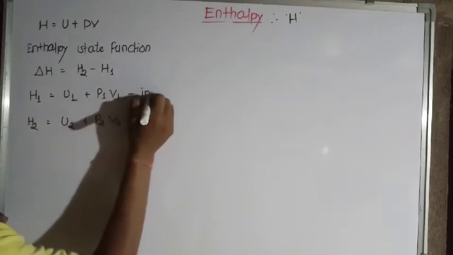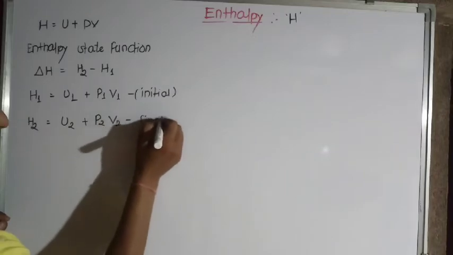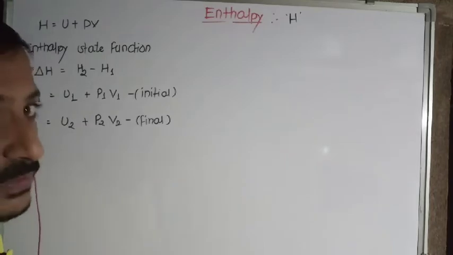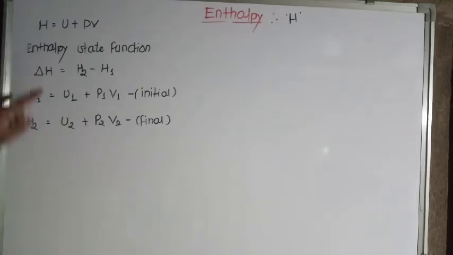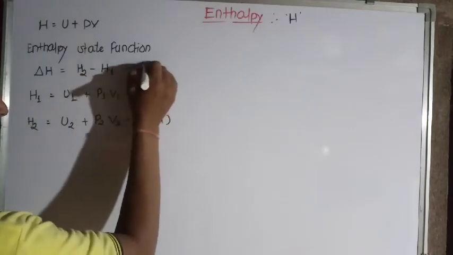As already told you, enthalpy is a state function. So substitute the values of H1 and H2 in the equation. Call this equation first.